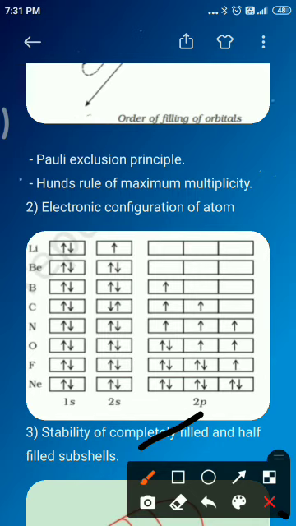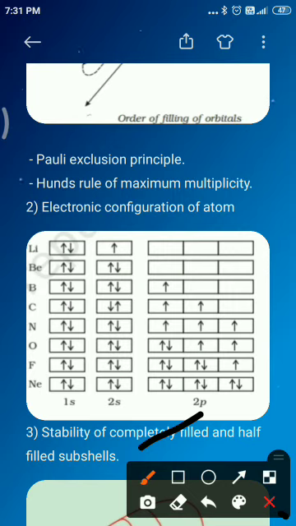The completely filled or half filled subshells have symmetrical distribution of electrons and are therefore more stable. Electrons in the same subshell, here 3d, have equal energy but different spatial distribution. Consequently, their shielding of one another is relatively smaller and the electrons are more strongly attracted by the nucleus.